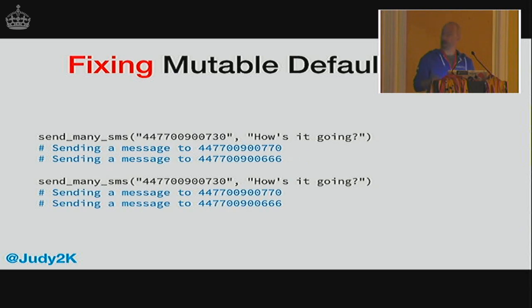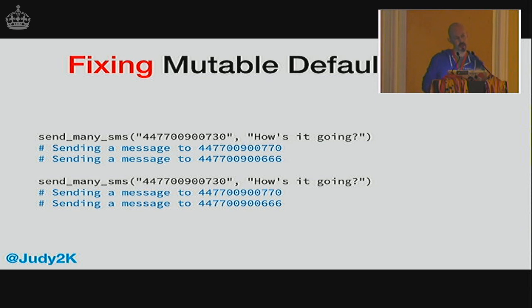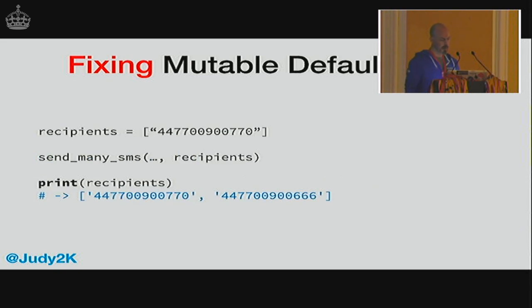So we call it twice, and now we get the behavior that we wanted. It's sending to the default number, and it's sending to our logging phone each time. But there's actually still one problem here. I have to admit, I've implemented this so many times and still got it slightly wrong. So let's look at another way of calling this function that we've just defined.